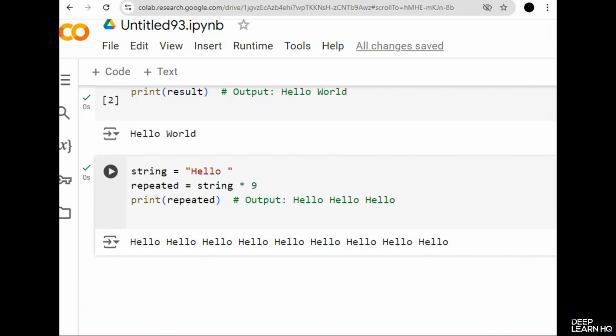Now let's talk about string slicing. Slicing allows you to extract specific parts of a string by specifying a start and end index. This is extremely useful when you need to retrieve a portion of a string, such as a substring. For this, let's look at an example.